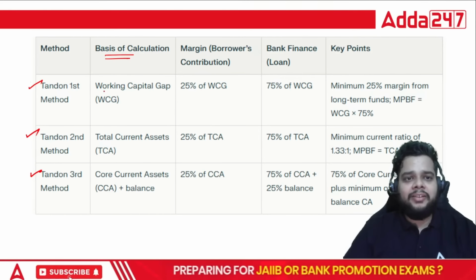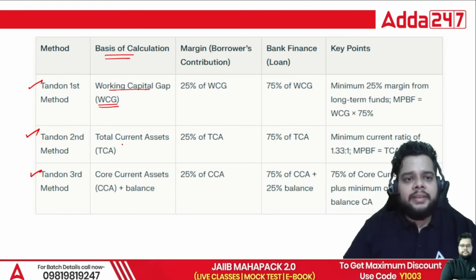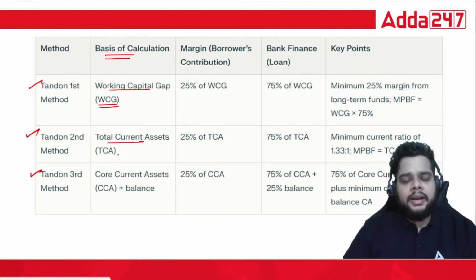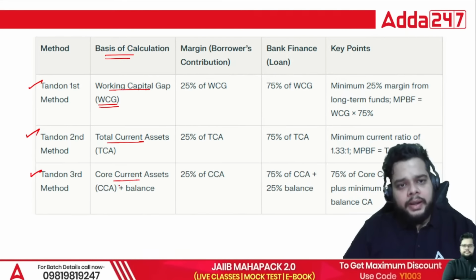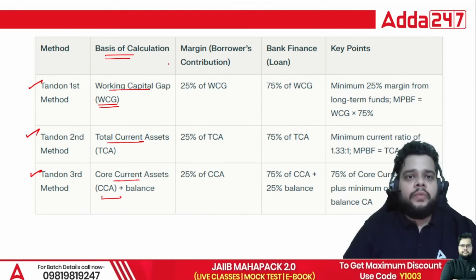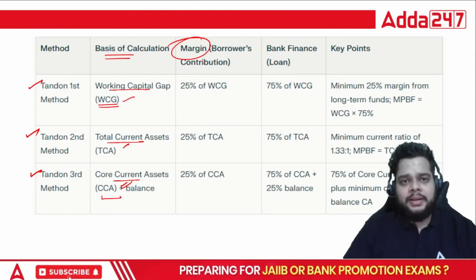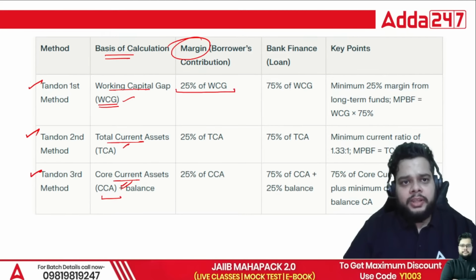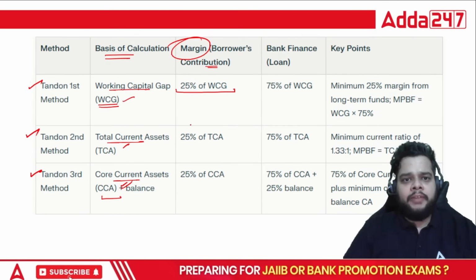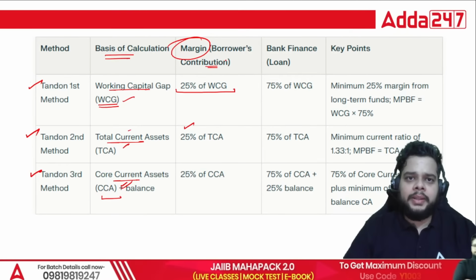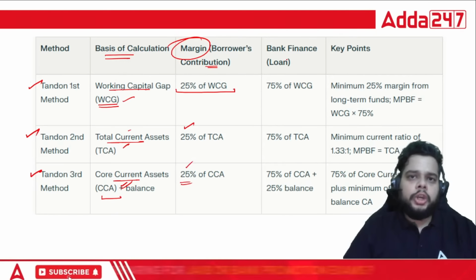The first method talks about the working capital gap, that is WCG, as the benchmark. Then in the second method we have TCA, total current assets, as the benchmark. After that, we have the CCA, that is core current assets, as the benchmark. When we talk about the benchmarks, what about the margin? In the first method, 25% of the working capital gap will be your margin or the borrower's contribution. 25% of TCA, total current assets, will be the margin in the second method, and for the third method also, it is 25% of the core current assets.